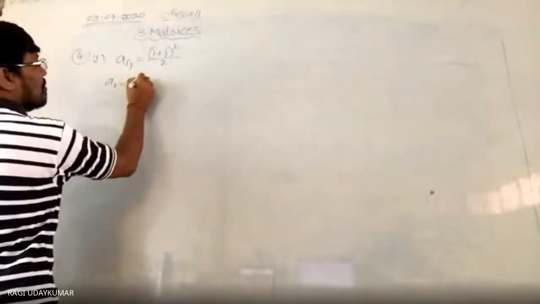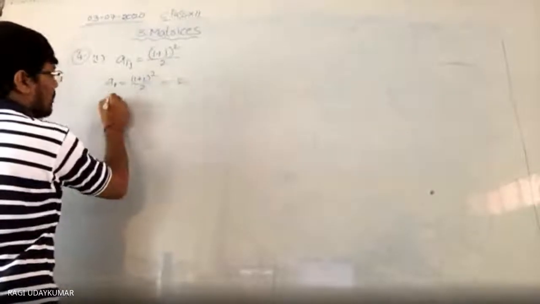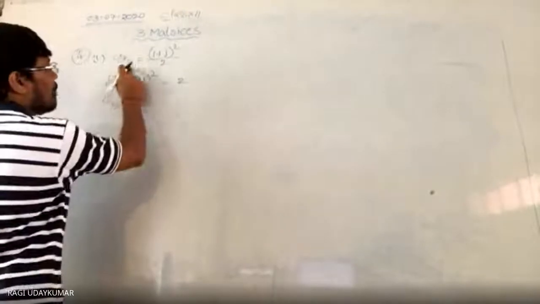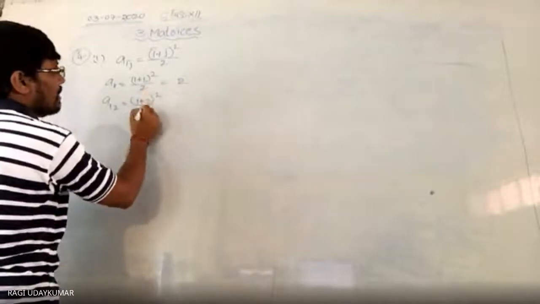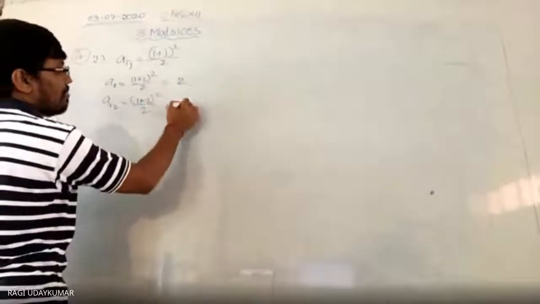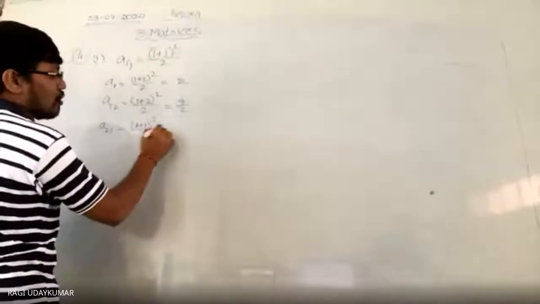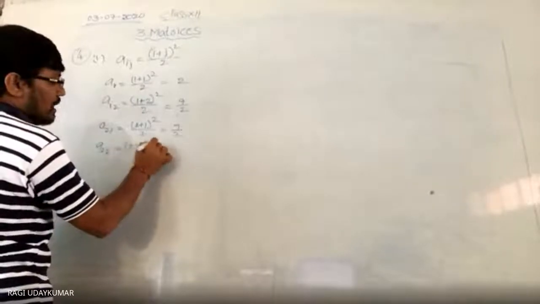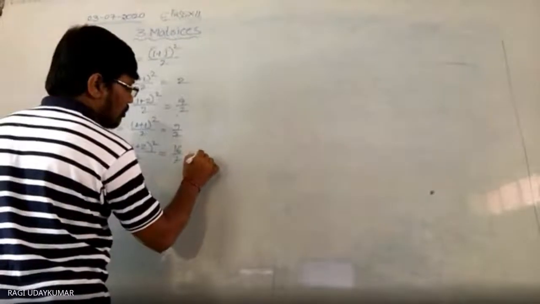a11: 1 plus 1 whole square by 2, 2 square by 2, 4/2, 2. Understood? Now find a12: substitute 1 here, 2 here. 1 plus 2 whole square by 2, 3 square, 9/2. a12 is 9/2. a21 is also the same: 2 plus 1 whole square by 2 equals 9/2. What will a22 be? 2 plus 2 whole square by 2 equals 4 square, 16/2, that is equal to 8.